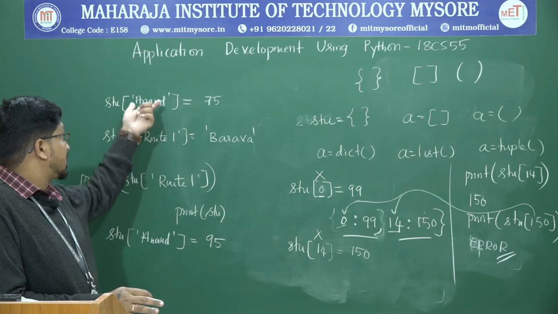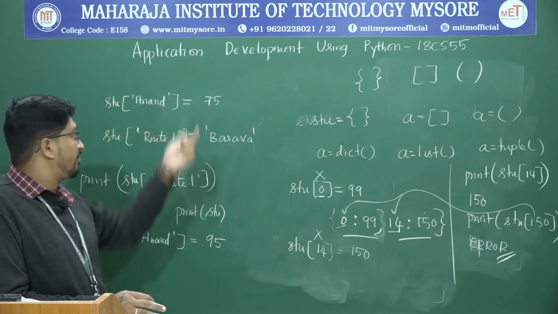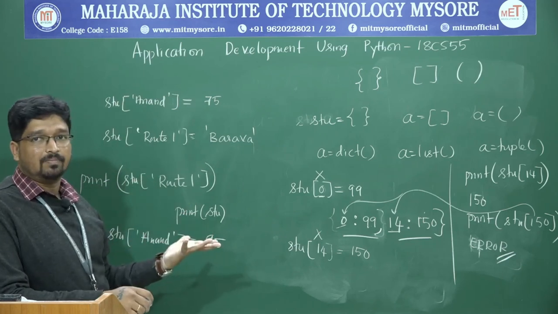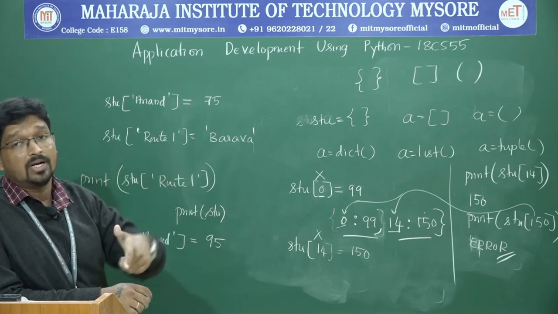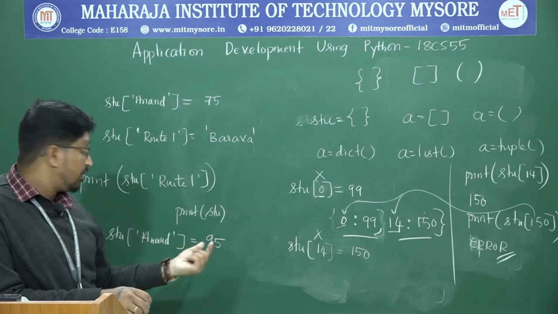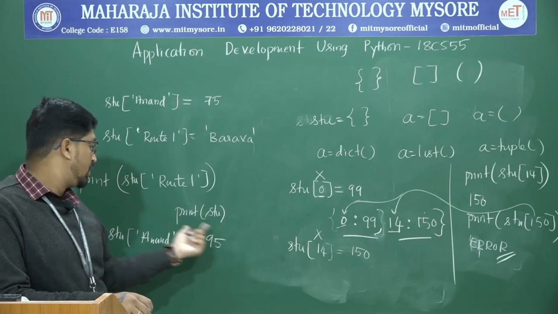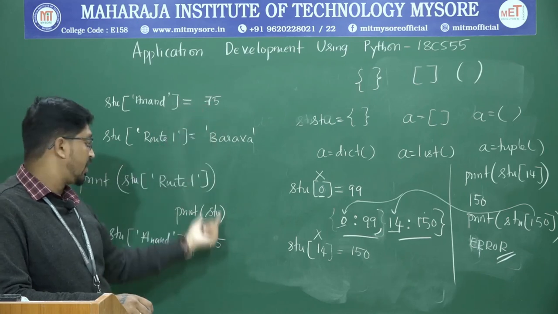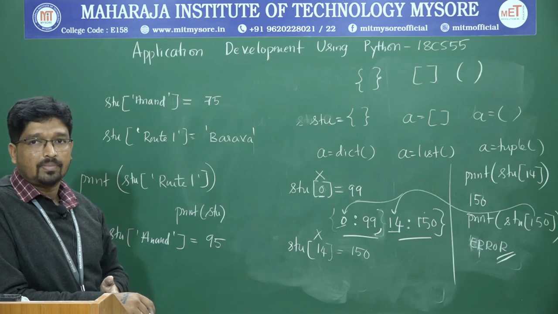If the key already exists, yes, Anand already exists, it will simply update the value. Instead of 75, now it will be updated to 95. You will not get the error. But if you try to access a key which is not present, you will get the error. If you try to insert a new value where the key already exists, it will just update the value. Instead of 75, now you will have 95 as a result.